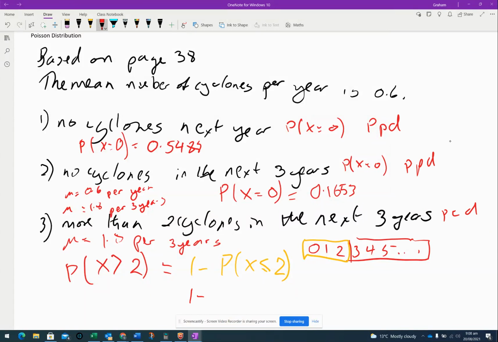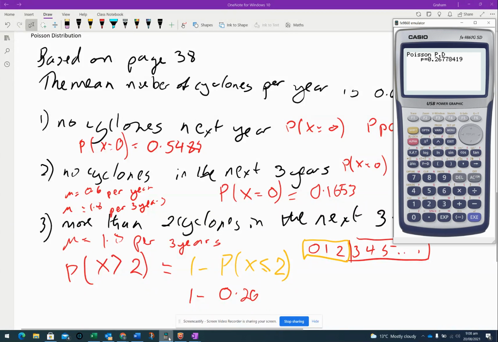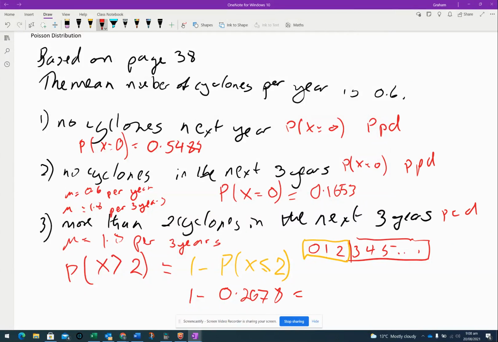So that's 1 minus 0.2678, which is, remember the trick, add up each column to make 9, set the last one that adds up to make 10,